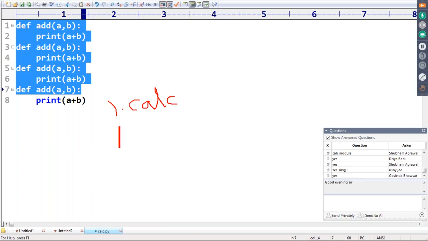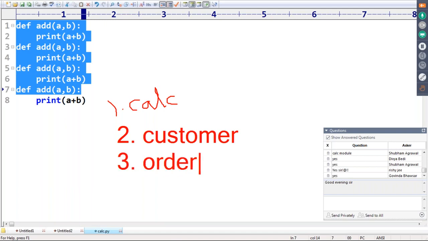Next, just observe the second one, customer module is there. Assume that customer module is there. Next, order module is there. All the calculation related functions are available inside calci. All the customer related functions are available inside customer module. All the order related functions are available inside order module, right?